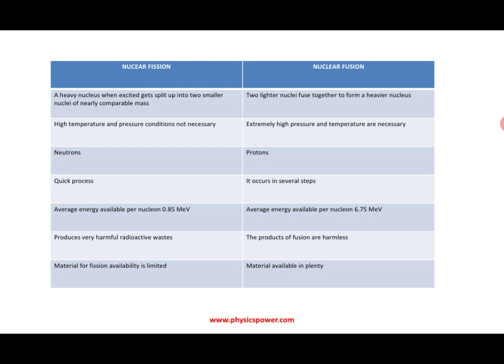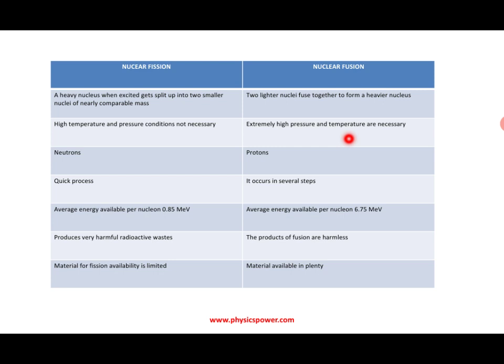First, from the definition point of view: a heavy nucleus, when excited, splits up into two smaller nuclei of nearly comparable masses. That is the nuclear fission definition. Here lighter nuclei mix together and you get a heavier nucleus, that is nuclear fusion. To start nuclear fission, just a slow moving neutron is enough, with no need of high temperature and pressure. But nuclear fusion requires high pressure and temperature. That is why natural conditions on Earth's surface do not support initiating the nuclear fusion reaction.